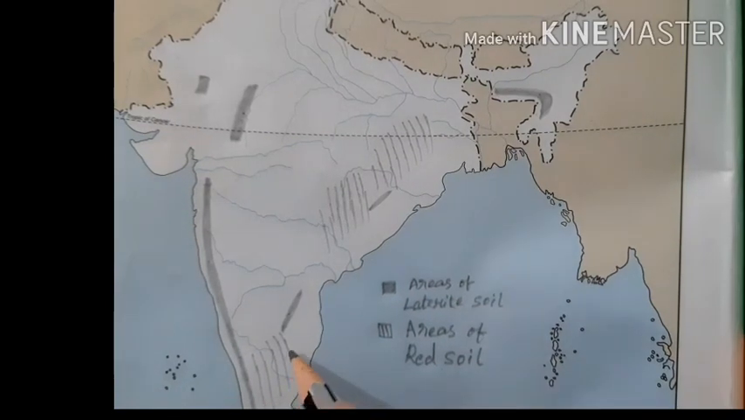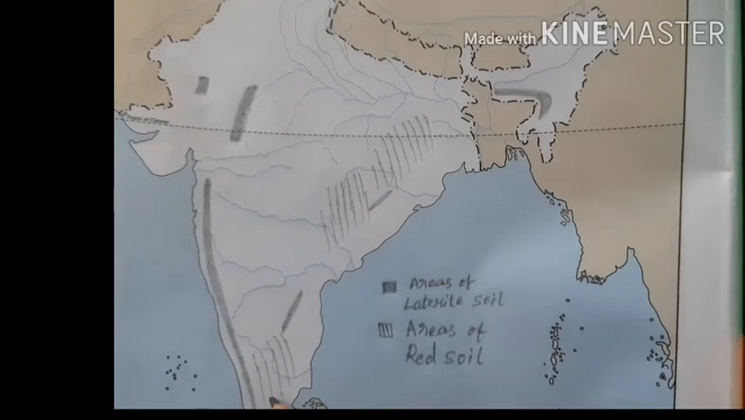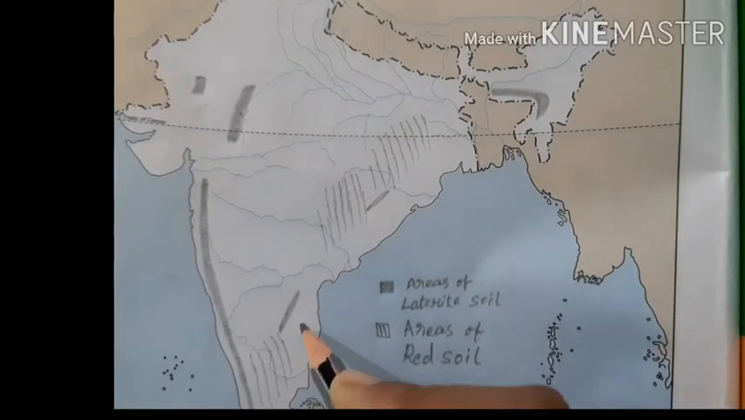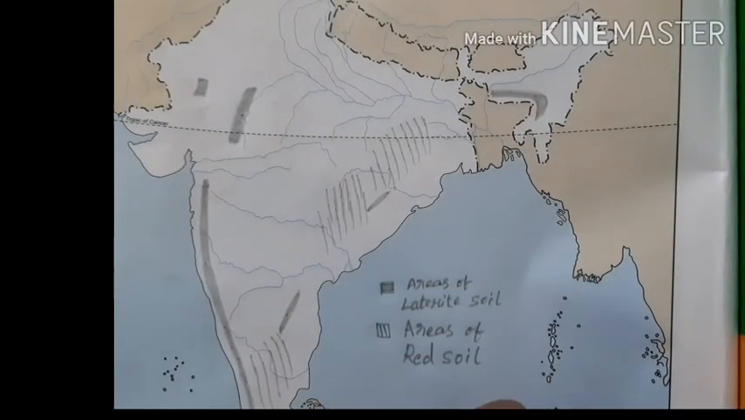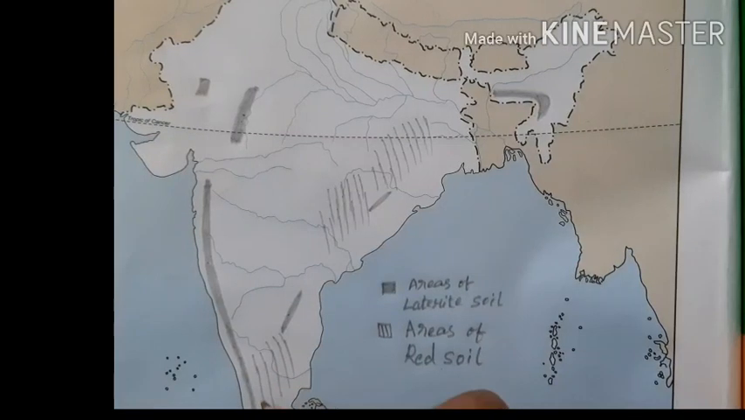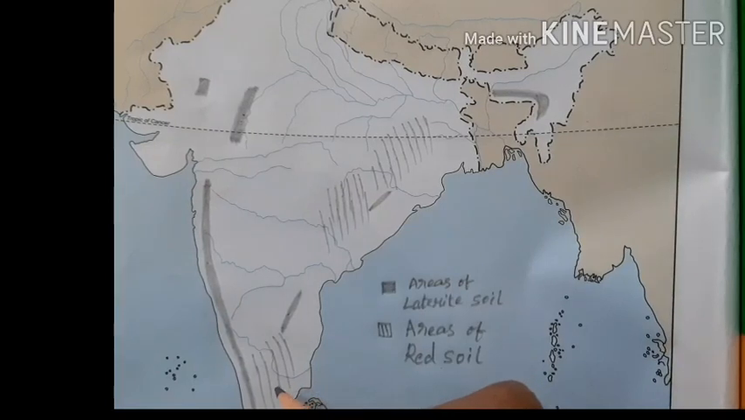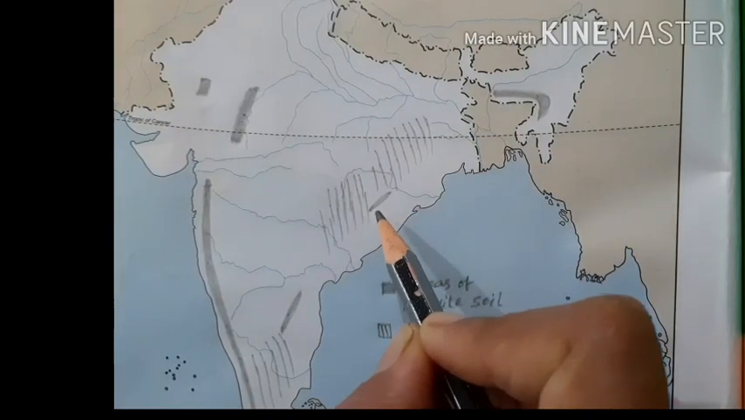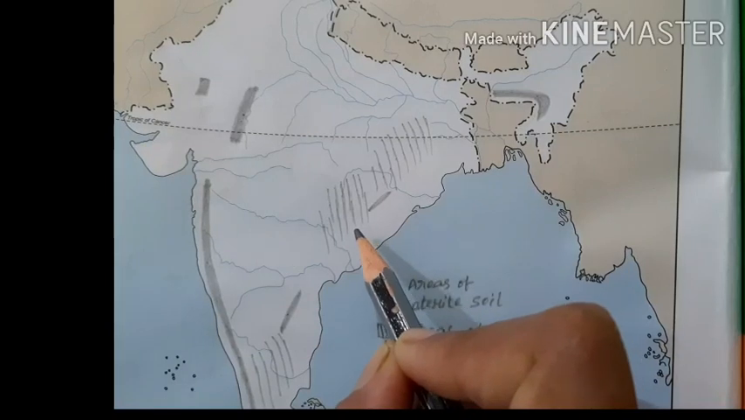Here in Tamil Nadu state, a large area is covered by the red soil. So when you are drawing this pattern, take care, do not touch the coastline. Here a large area of coastline is covered with the alluvial soil. So a little away from the coastline we have to draw this pattern to show the presence of red soil in the Tamil Nadu region.